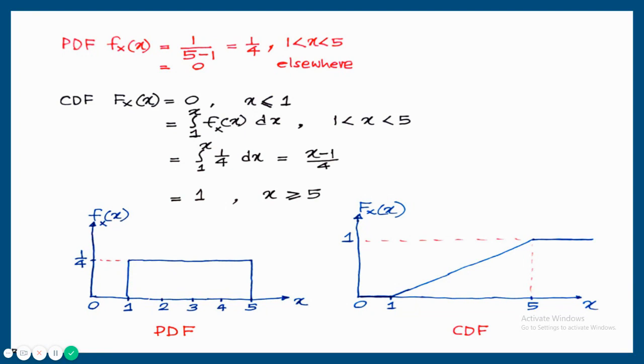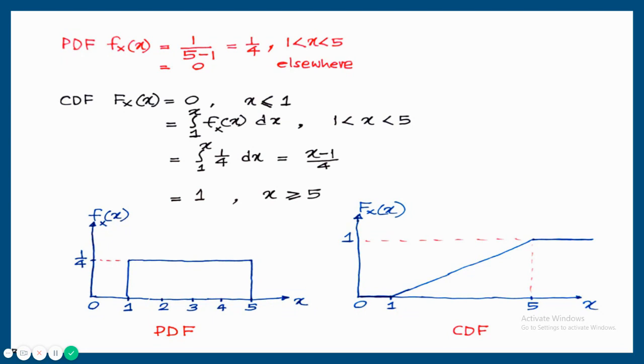If the random variable varies from A to B uniformly, then the PDF is equal to 1 upon B minus A. Here the random variable varies from 1 to 5, so the PDF is equal to 1 upon 5 minus 1, that is 1 by 4 from 1 to 5, and equal to 0 elsewhere. The probability density function is defined.